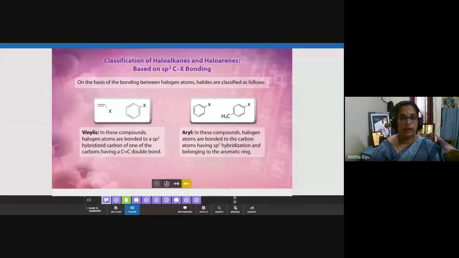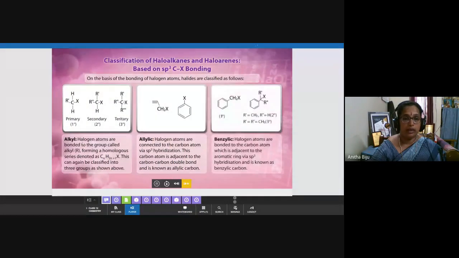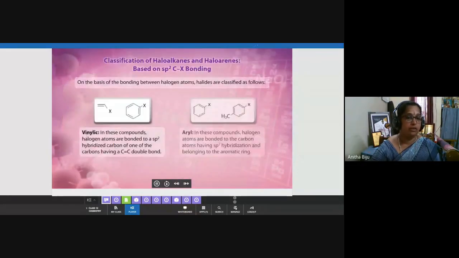Now come to the next one, aryl. Aryl means aromatic. This is haloaryl. In this case, on the benzene ring, one halogen atom is there. So in the common system of naming, we can say that it is an aryl compound. Vinylic, allylic, these are all common names only, not IUPAC names. So three terms you have to take care of: alkyl, which we know, allylic, benzylic, and vinylic. In the case of classification, this much is more than sufficient.